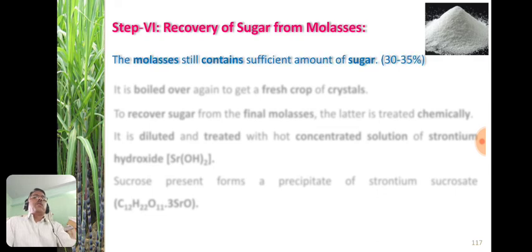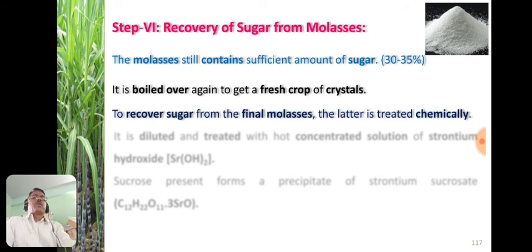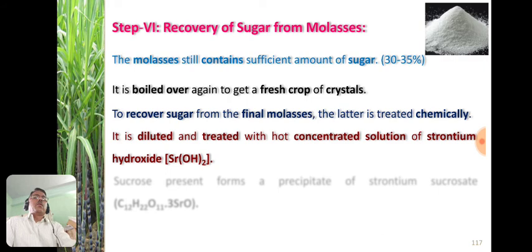In molasses, near about 30 to 35% sugar is present, meaning a sufficient amount of sugar is present, and this is boiled in order to get a fresh crop of crystals. To recover sugar from final molasses, the molasses is chemically treated, diluted and treated with hot concentrated strontium hydroxide.